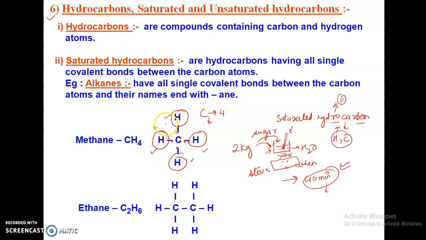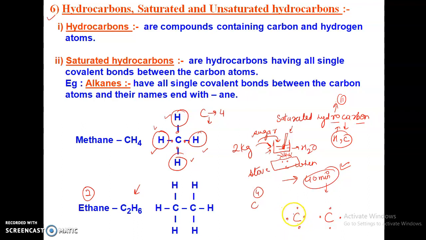Got it? Now, if you are not understanding, I am giving you another example, that is ethane. Carbon has a valency of 4. Now we have to make ethane: one carbon, one carbon. We know the formula of ethane is C2H6. Carbon needs only 4 electrons to get a stable configuration.